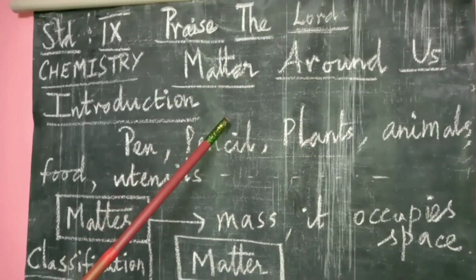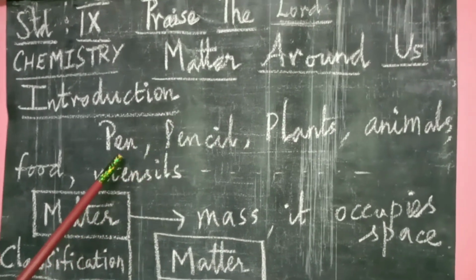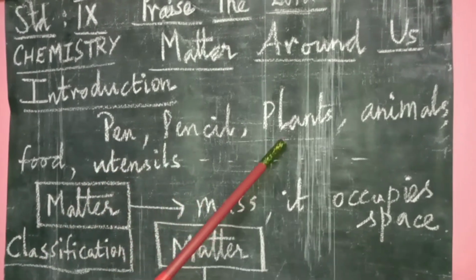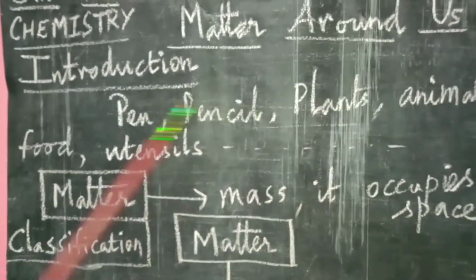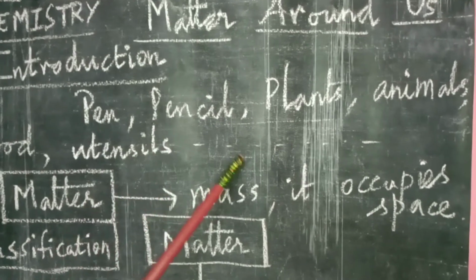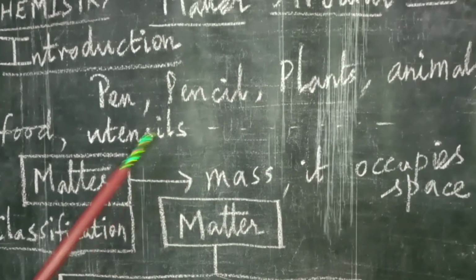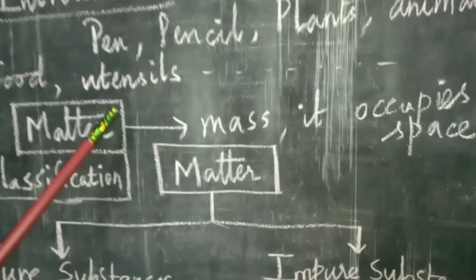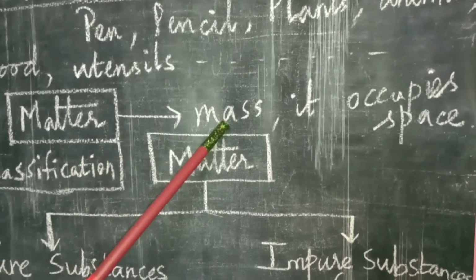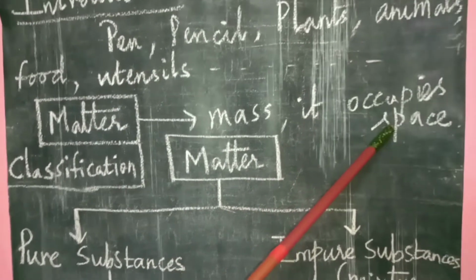What is matter? Everything around us. That is pen, pencil, plants, eraser, animals, food, utensils, etc. So these are called examples of matter. What does matter mean? Matter is anything that has mass and occupies space.